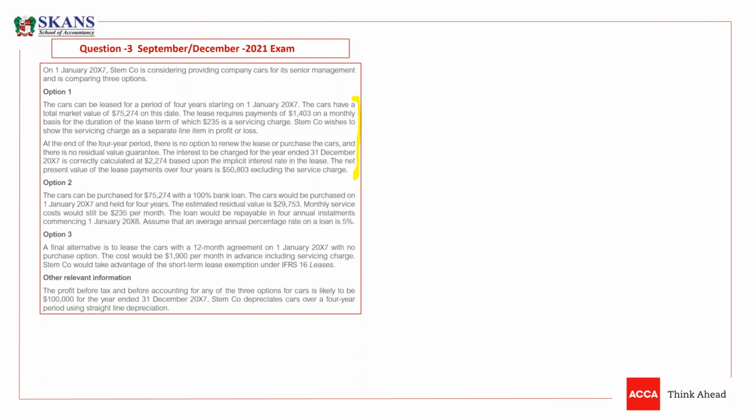What is the accounting treatment for option one? So I'm waiting, guys. We have just revised IFRS 16. So you have just 2 minutes to read and to interpret and to analyze what should be the answer. What should be the accounting treatment? I'm just asking about the accounting treatment. So just 2 minutes, guys. I'm waiting.